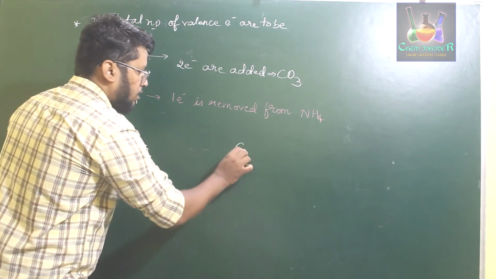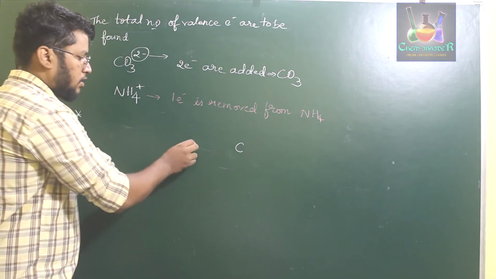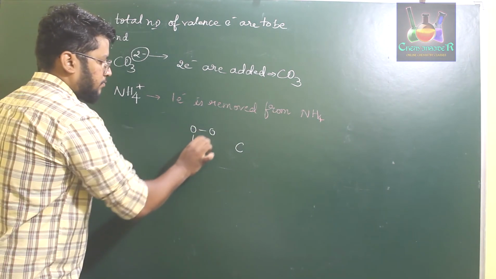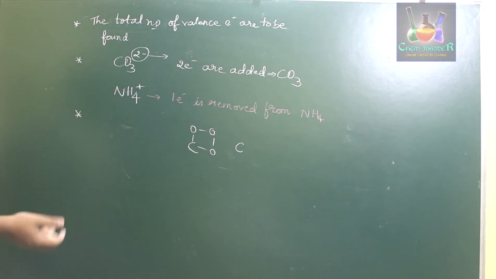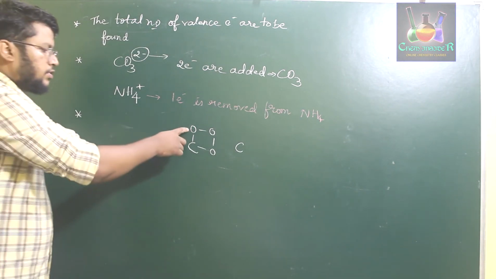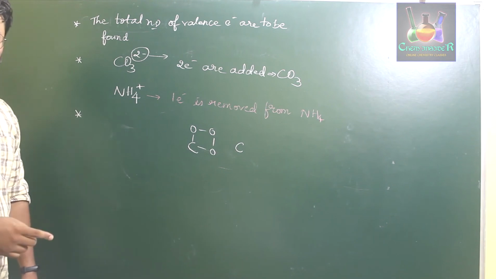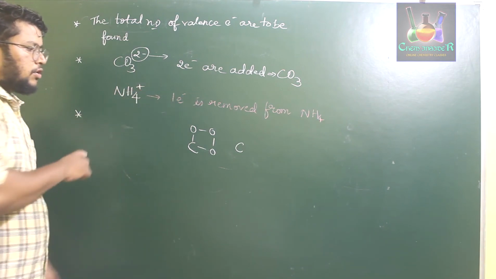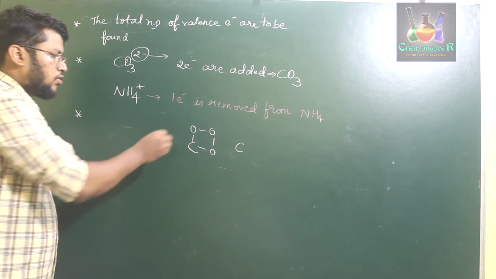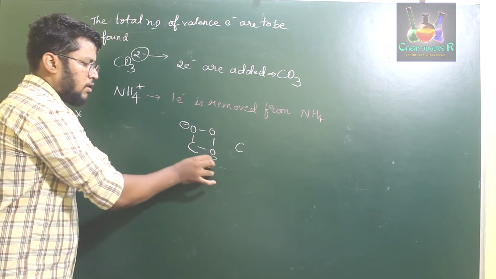So like for example, if carbon is considered with this kind of condition, and you write this as the possible skeletal structure, out of these two, carbon is electropositive when compared to oxygen. So therefore, if you add electrons to the species, the electrons will go to the oxygen atoms.